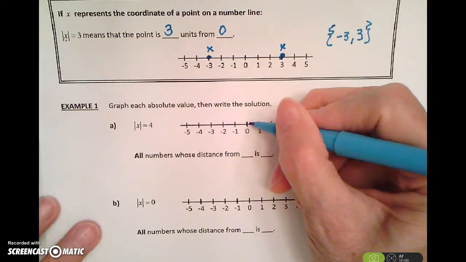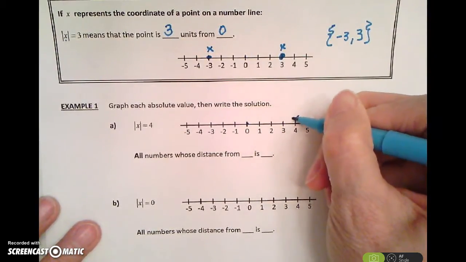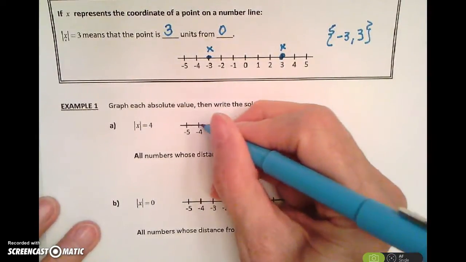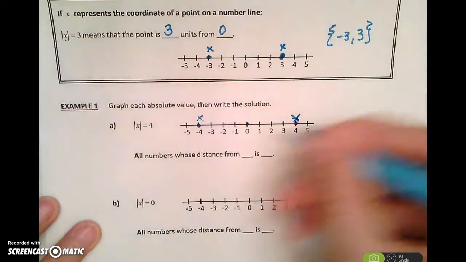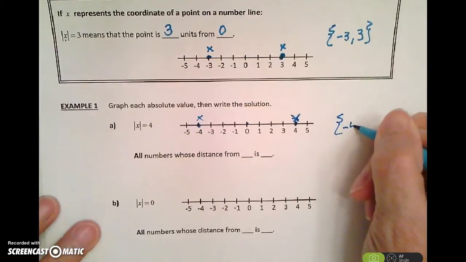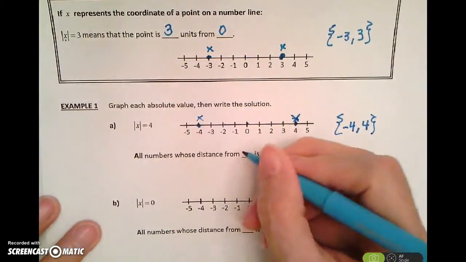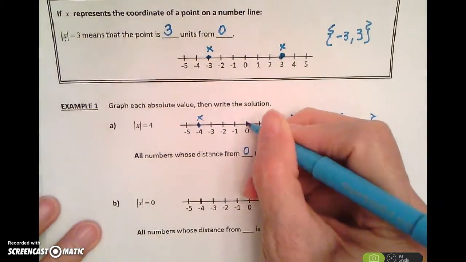The distance from 0 of that value x, 1, 2, 3, 4, is right there. That's 4 units to the right, or 4 units to the left. So I came up with the numbers -4 and +4. These are all numbers whose distance from 0 is 4. So there's my 0 in the middle.